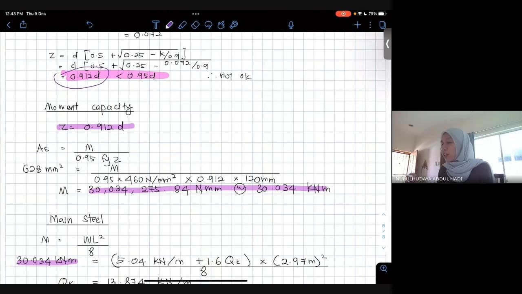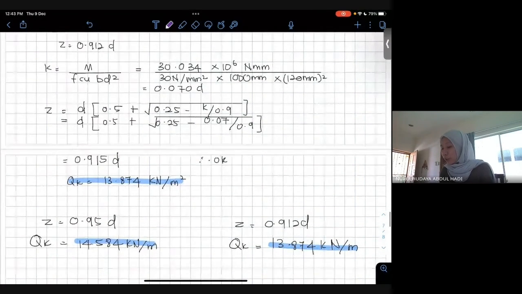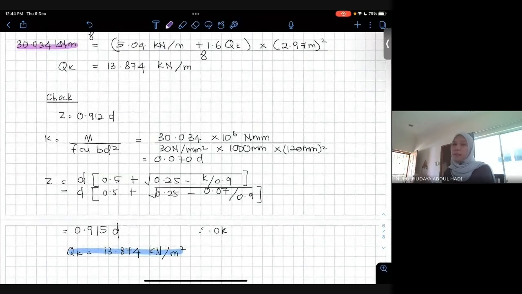So kita kira pula for Z equal to 0.912D, dapatkan balik dia punya QK. Bila you tengok dekat bawah ni, memang sebenarnya 0.912D. Tapi for the sake of nak make sure kita tak salah kira, kita checking lagi, which is kita dapat 0.915D. Kita tak dapat tepat-tepat balik 0.912D sebab kita ada round up macam tu. Ada yang you boleh dapat balik tepat-tepat kalau you kira betul-betul.